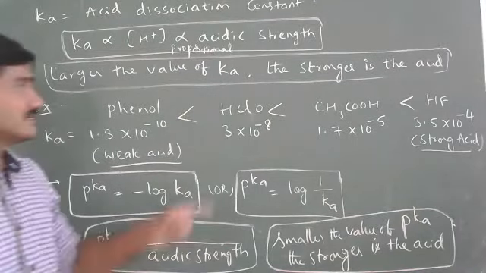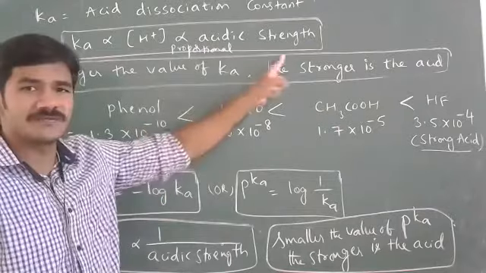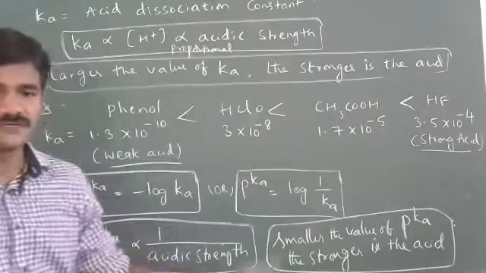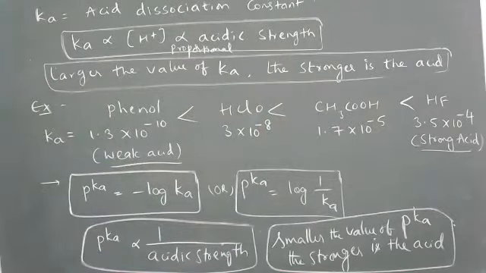So for strong acids, the Ka value should be higher and the pKa value should be smaller. Is it clear?